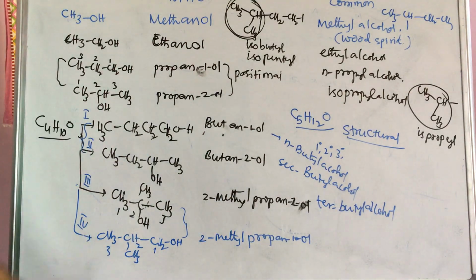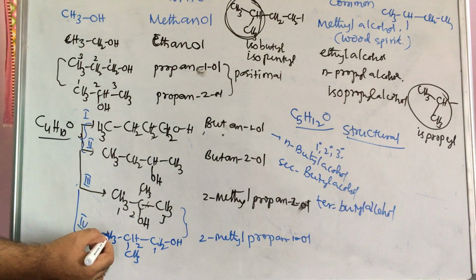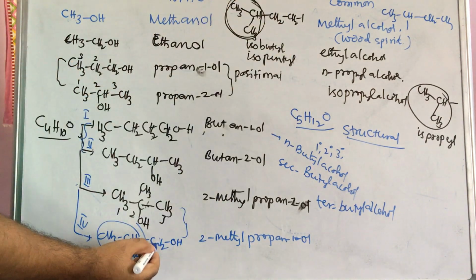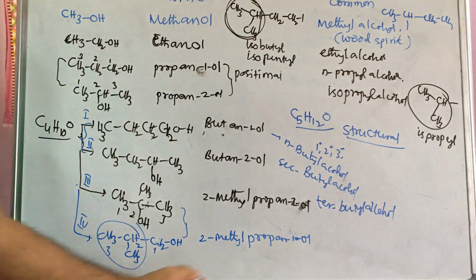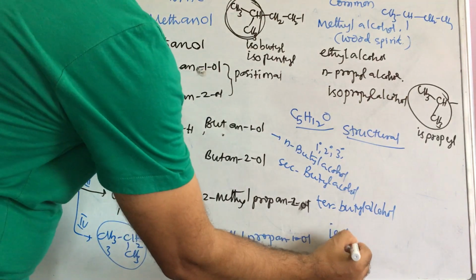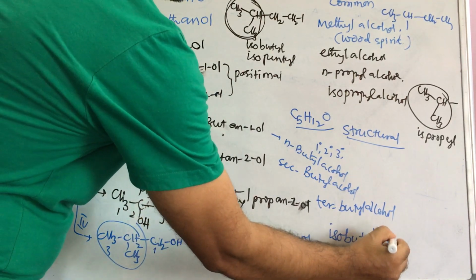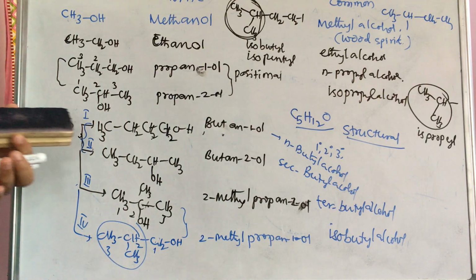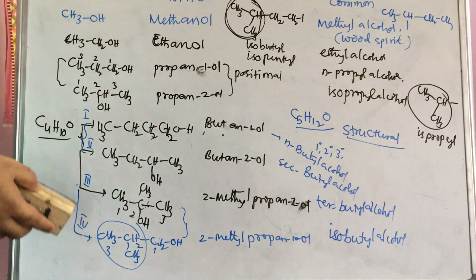Next, this is isobutyl. Already I told you this is the iso group. Here, somewhere I represented this as iso. Total 3 plus here 1, that is 4, so it is called isobutyl alcohol. So the common names we have to remember. The IUPAC name, based on the number position, we can give, that is somewhat easy, but for common names there is no way, we have to remember.